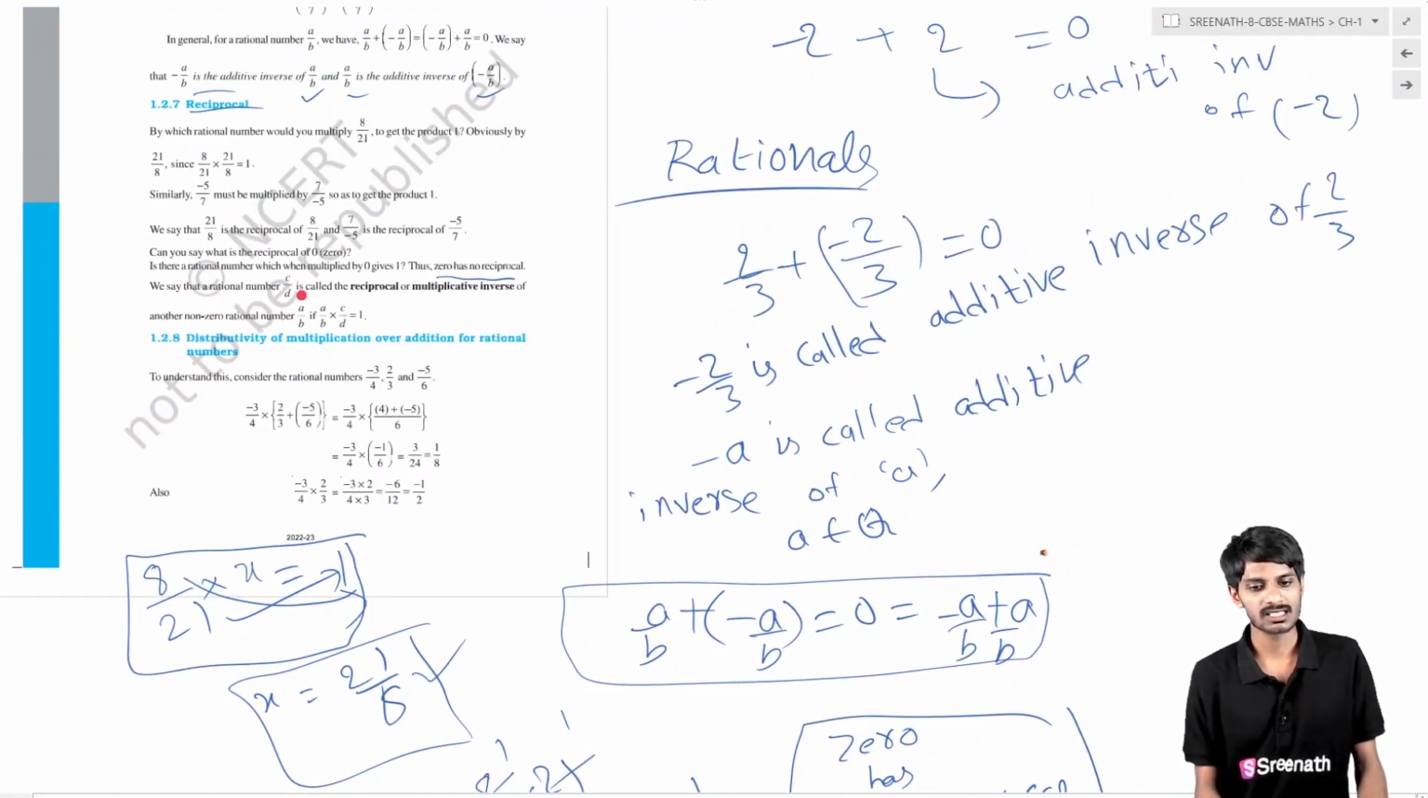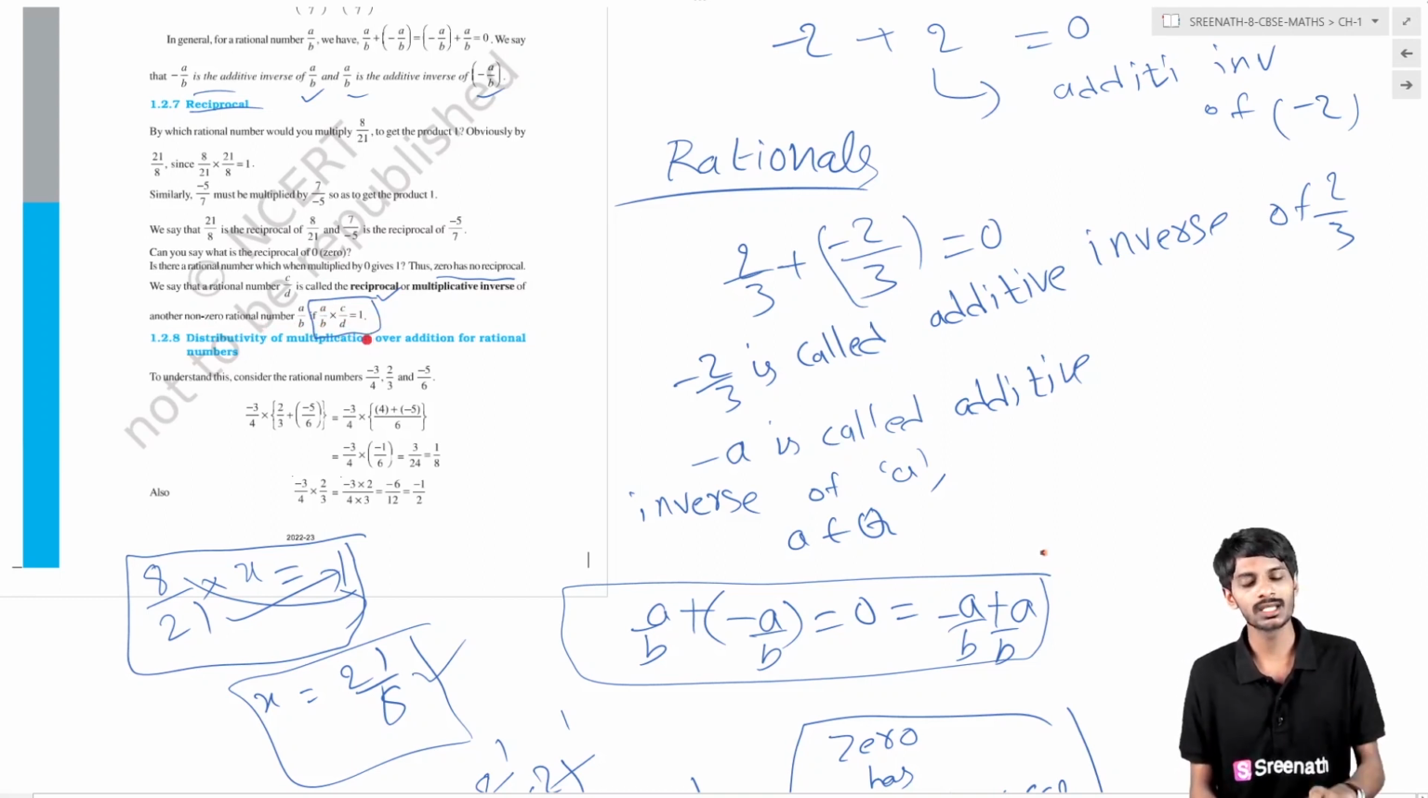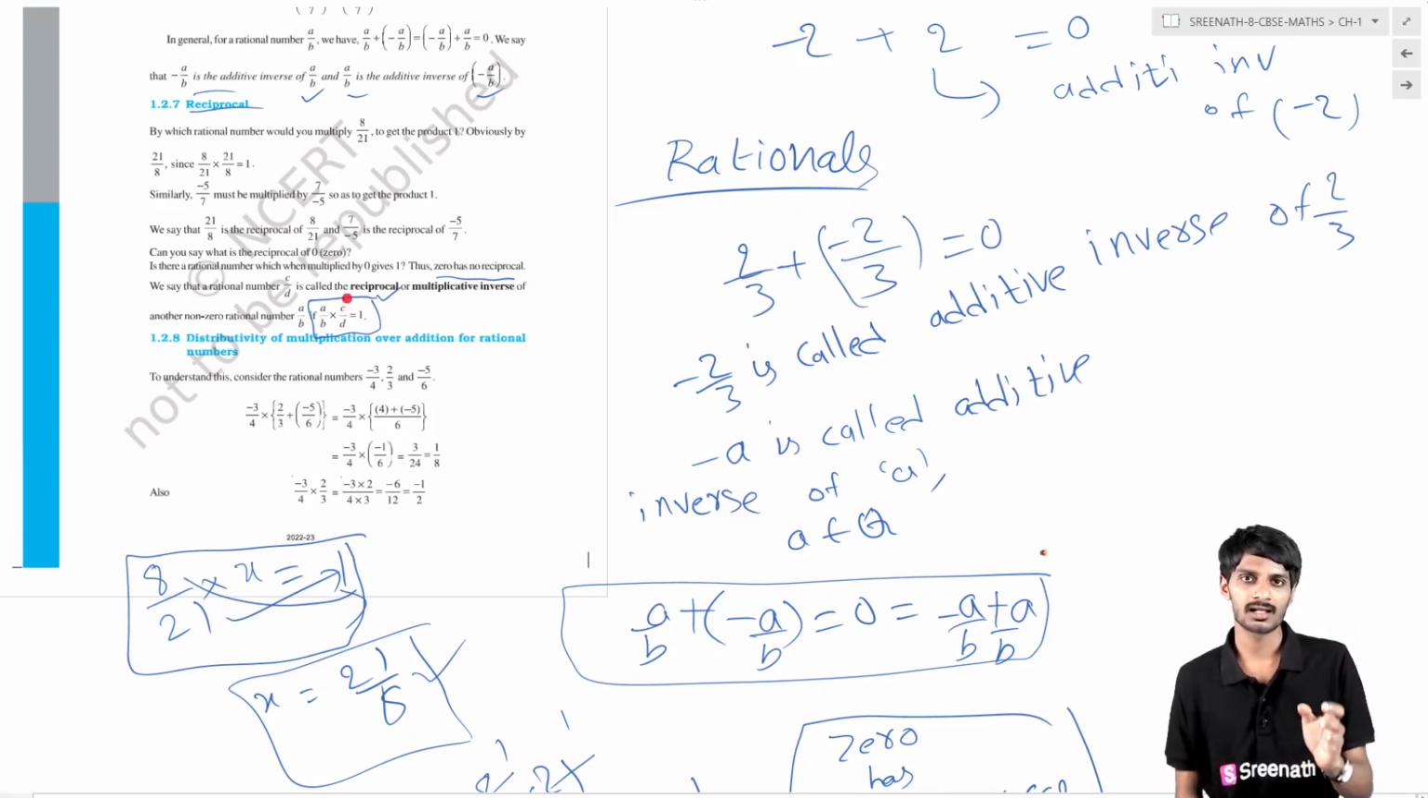We say that a rational number c by d is called the reciprocal, or multiplicative inverse, of another non-zero rational number a by b if a by b times c by d equals 1. If this condition is satisfied, then c by d is the reciprocal or multiplicative inverse of a by b. If you multiply any number with its reciprocal, your answer must be equal to 1. Only then is the reciprocal correct.